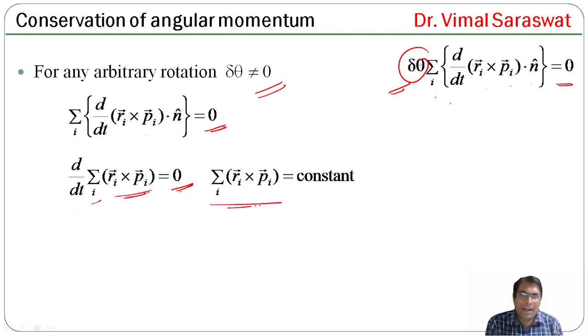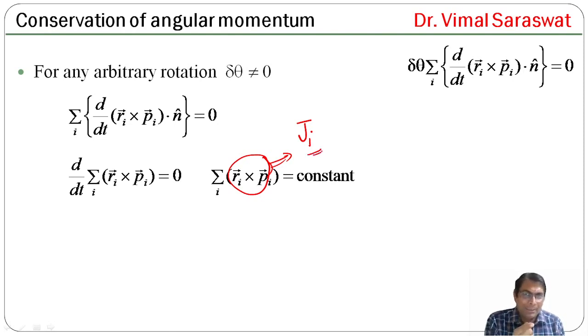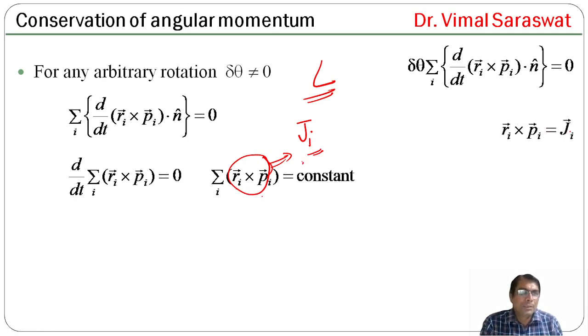It means sigma i Ri cross Pi will be constant, since Ri cross Pi is the angular momentum of the ith particle. Here L is already used for Lagrangian, so we use J for angular momentum. So the angular momentum of the ith particle, Ri cross Pi, is Ji, and sigma i Ji is constant.